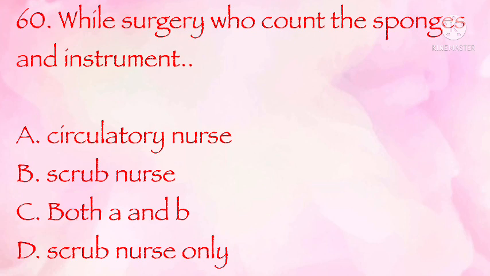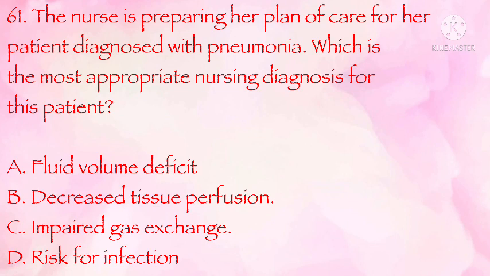During surgery, who counts the spoons and instruments? Circulator nurse, scrub nurse, both A and B, scrub nurse only. The correct answer is C. Both A and B. The nurse is preparing her plan of care for her patient diagnosed with pneumonia. Which is the most appropriate nursing diagnosis for this patient? Fluid volume deficit, decreased tissue perfusion, impaired gas exchange, risk for infection.